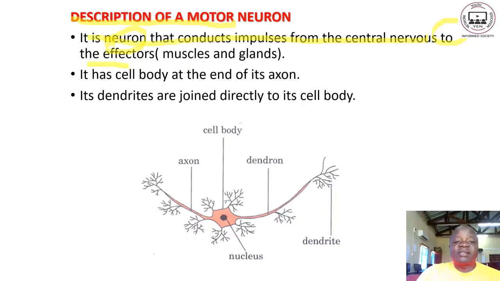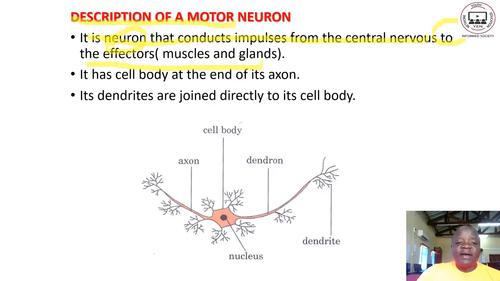So it has a cell body at the end of the axon. So this one, the cell body is located at the very end of the axon. So that's the difference between the motor neuron and the sensory neuron. In terms of the function, we said that the sensory neuron carries information from the sensory organs to the central nervous system for interpretation.